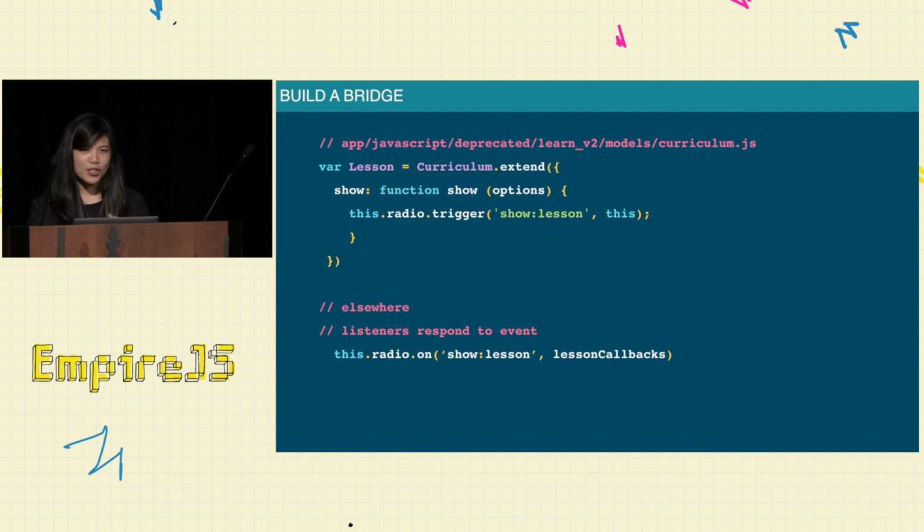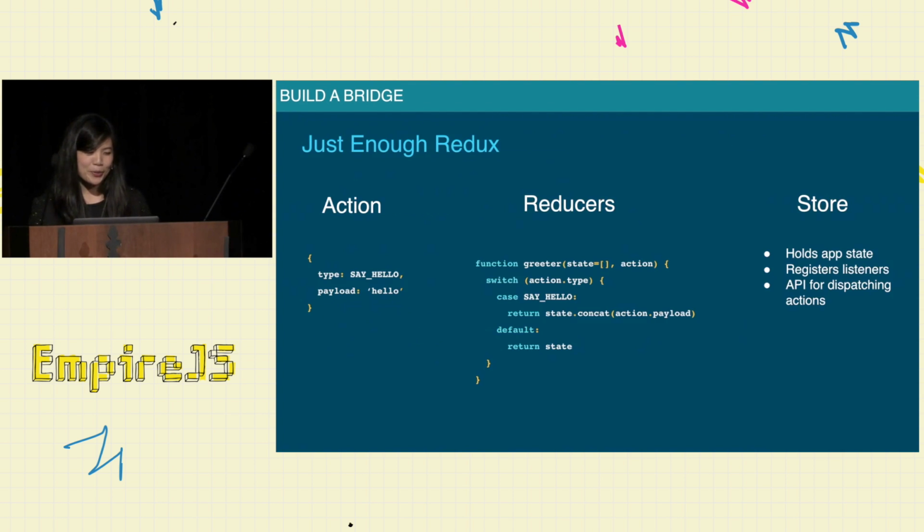Moving on to Redux. This is just enough Redux to get by too. In Redux, I find it a lot simpler, but anyway, there are actions that are just objects that consist of a key of type and then an optional payload. Those actions get sent through reducers, which are just functions. They change state in response to the actions.